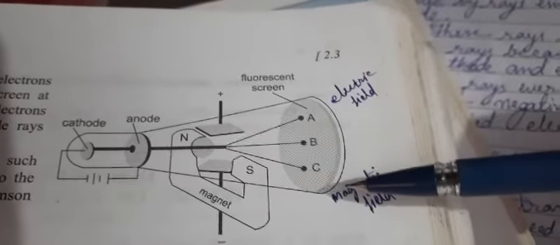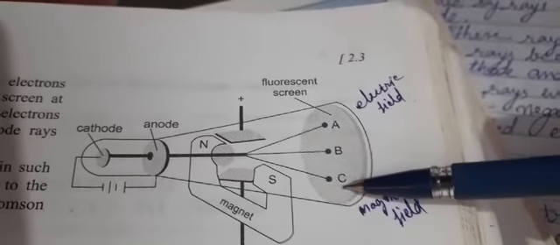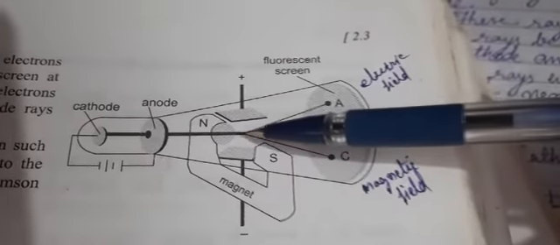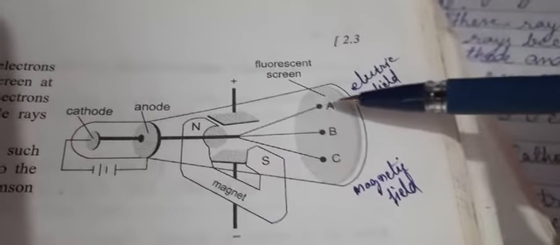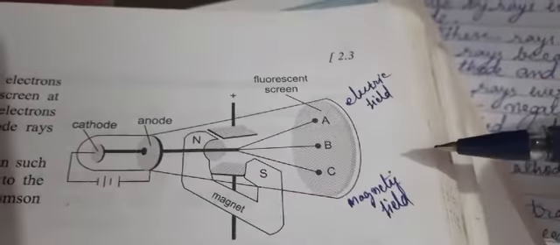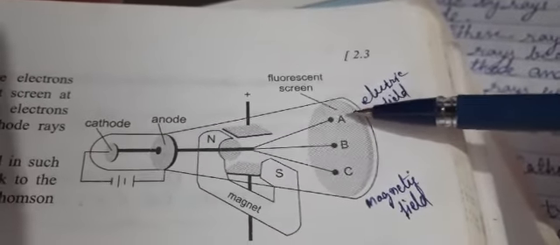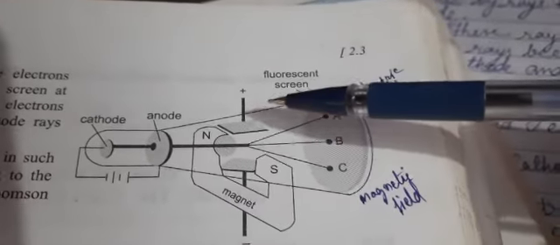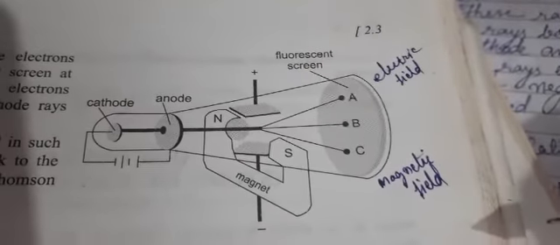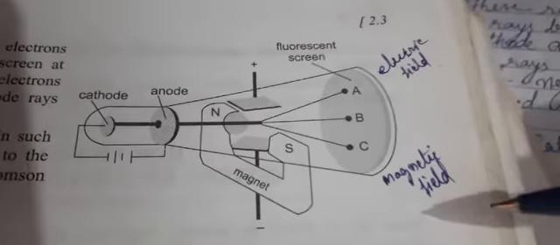So under the influence of the electric field, the anode ray gives you the glow at C, and under the influence of the magnetic field, the anode ray will deflect the other way, and you will get the glow at A. So in the case of the anode ray, you get the opposite result to what was obtained for cathode rays.